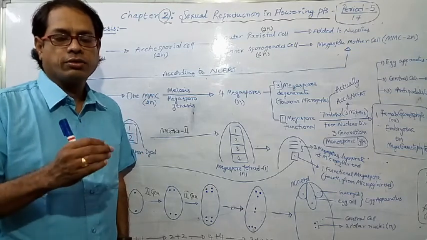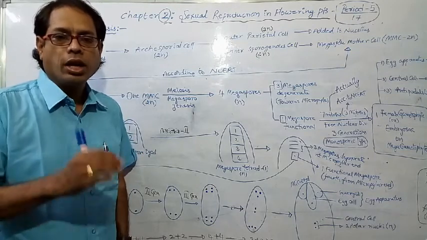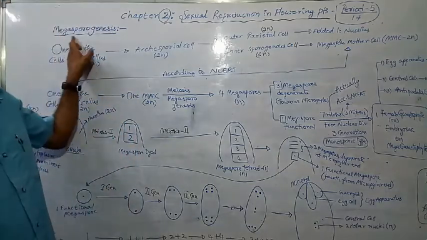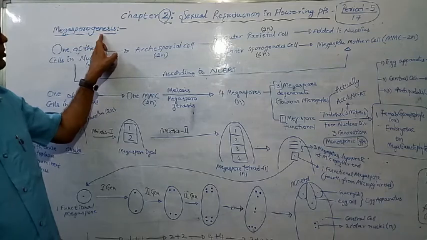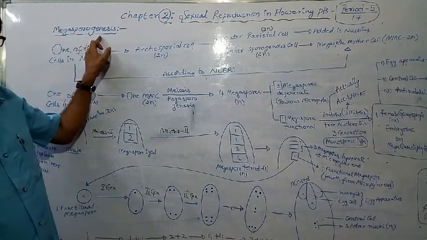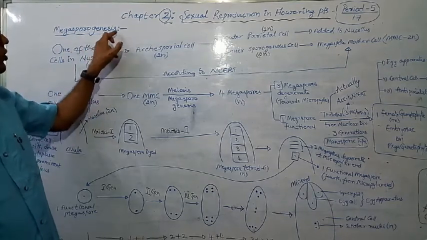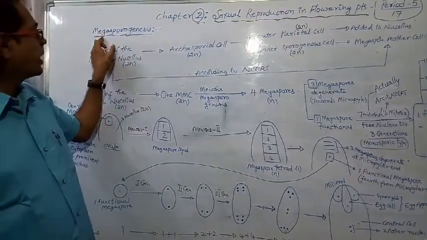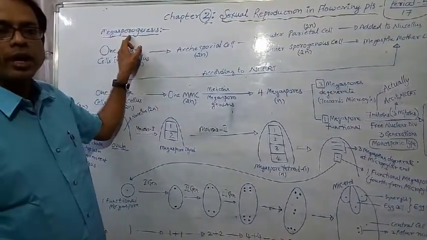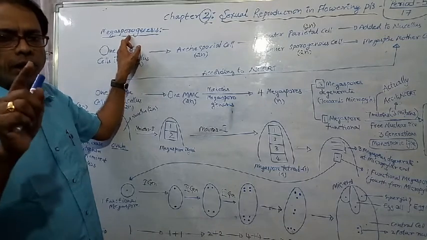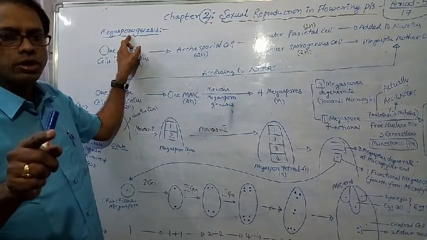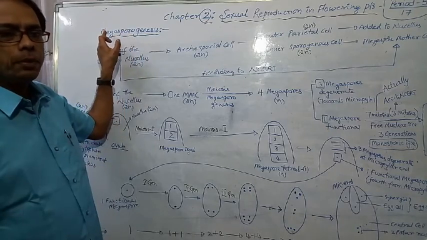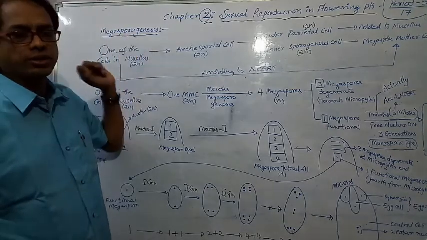To know that, first of all we have to know megasporogenesis. What is that? Genesis means formation. Formation of megaspores from the megaspore mother cell is called megasporogenesis.